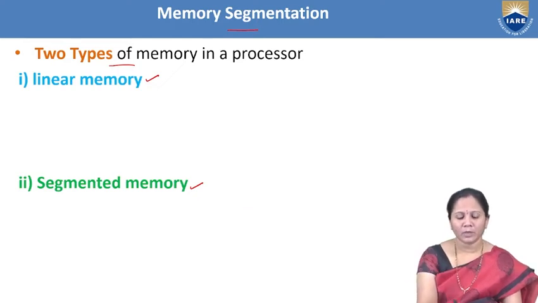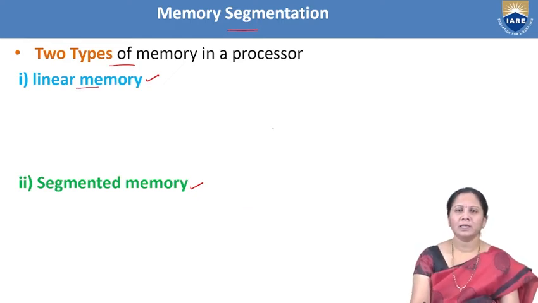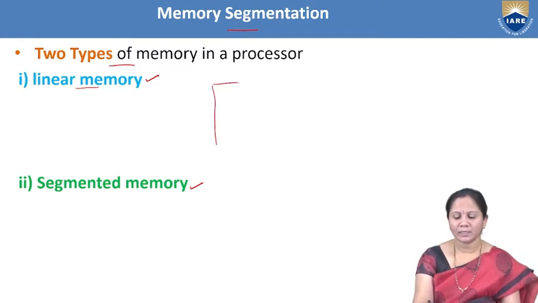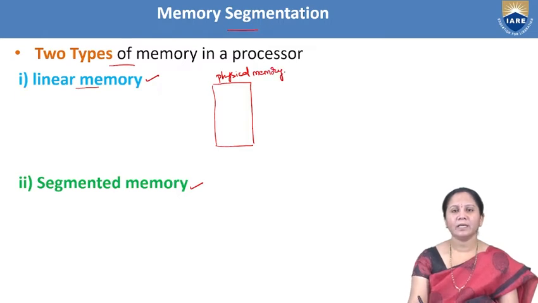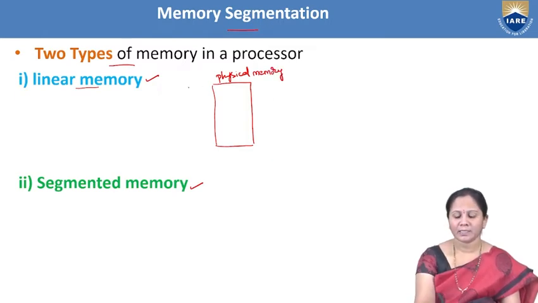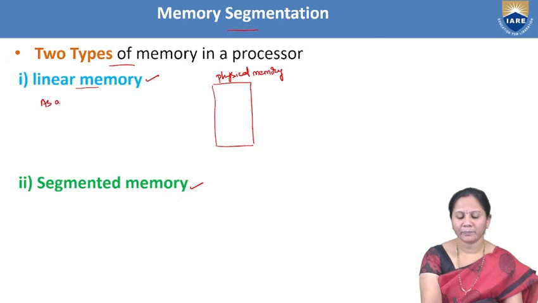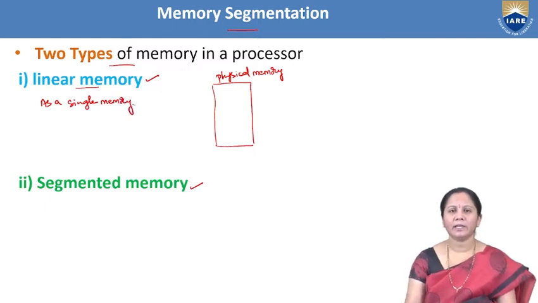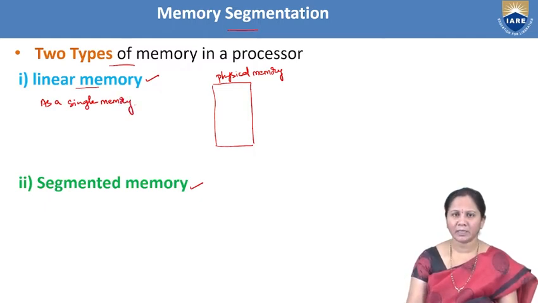What is the meaning of linear memory? Here we consider the entire physical memory as a single memory. Considering the entire memory as a single memory is called linear memory.